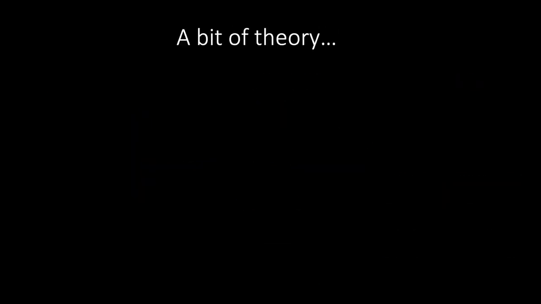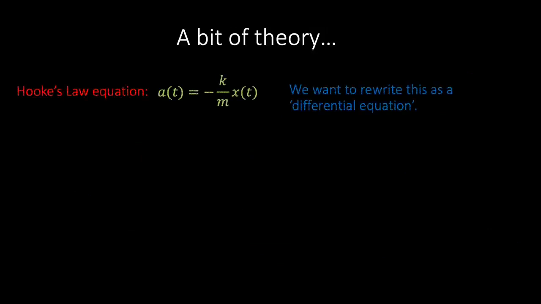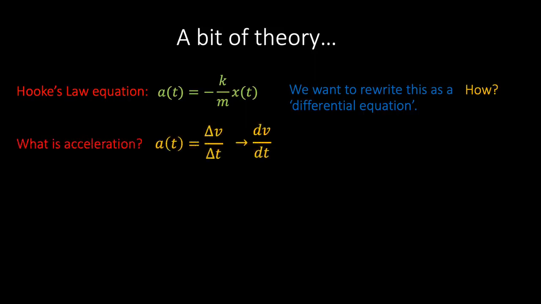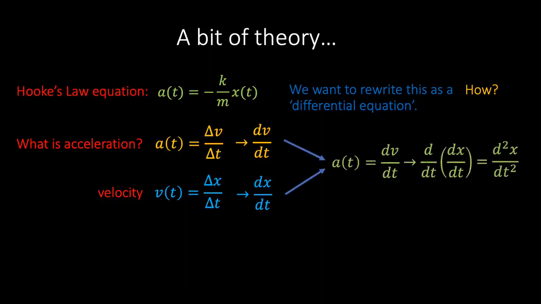In order to understand the dynamics of an oscillating spring, we will take the Hooke's law equation and rewrite it as a second-order differential equation, which will make it easier to analyse from a mathematical perspective. So how do we do this? Firstly, recall that acceleration is defined as the rate of change of velocity, which we can write as dv/dt. Furthermore, velocity is defined as the rate of change of displacement, and we can write that as dx/dt. And so if we combine these two definitions, we can write the acceleration as d/dt of dx/dt, which is conventionally written as d²x/dt².